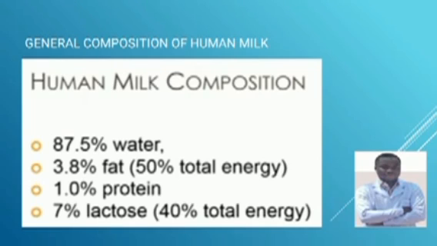Therefore, if it is slowly broken down, it is an advantage for glucose balance in the blood. That means there will be no excess glucose.